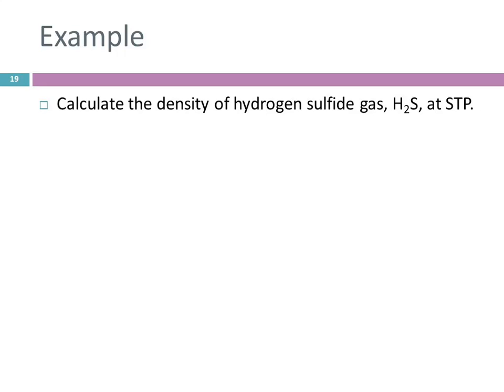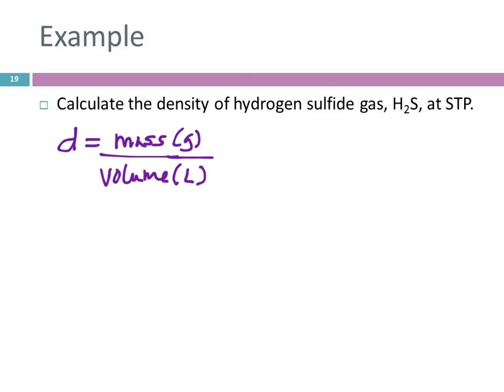So to calculate density, and again, I'm going to do this slightly differently than your book presents it. If the book way makes more sense to you, go ahead and do it. But I'm going to do what I feel comfortable with and what seems to work for a lot of students. They're saying calculate the density, so I would say, okay, what is density? Well, density is mass over volume. So that will be grams, and because this is a gas, we want liters in the denominator. So I need to find the mass of this gas and the volume of this gas.